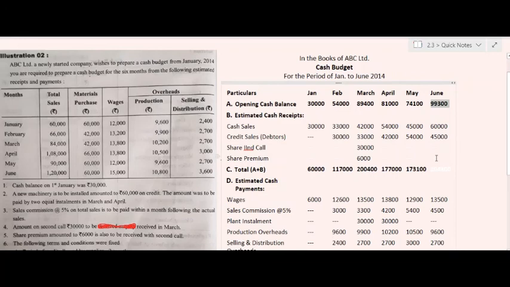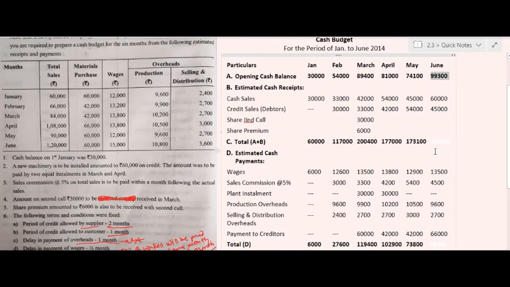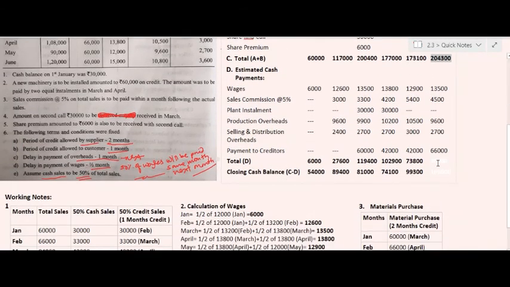So in this way we have to prepare a cash budget with the help of the given illustration, or we can say with the help of the given problem. I hope you have understood this problem in a good manner.